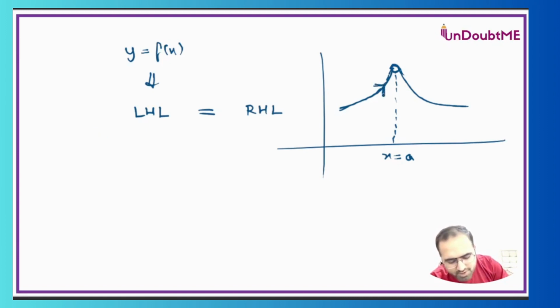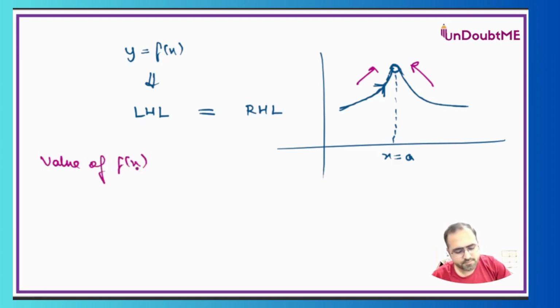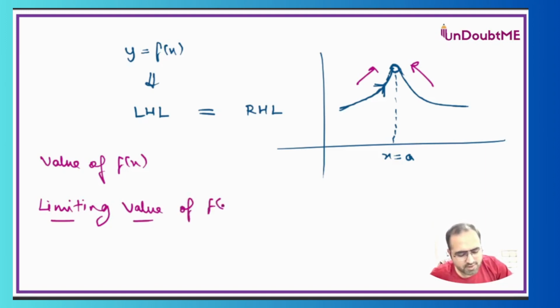But if a function is not defined at x is equal to a, I can still approach x is equal to a for this function from the left and from the right side. So that is the difference between finding the value of a function and finding the limiting value of a function. Just try to understand the meaning of limit now. When we say limiting value of a function, we can actually find the value of a function at a point where it is actually not defined.